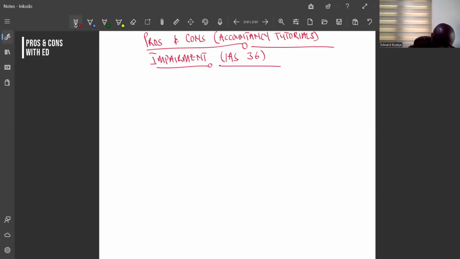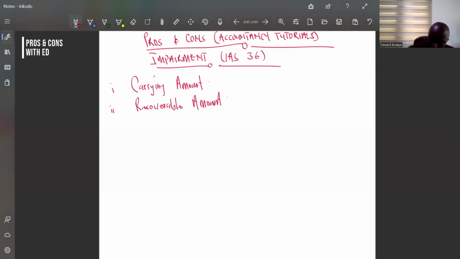So one, we talk about impairment, and we are saying that the focus of impairment is on one, the carrying amount. And then two, we talk about the recoverable amount. Under this recoverable amount, I made mention that it's either the fair value less cost to sell, which is the net realizable value, or the value in use.